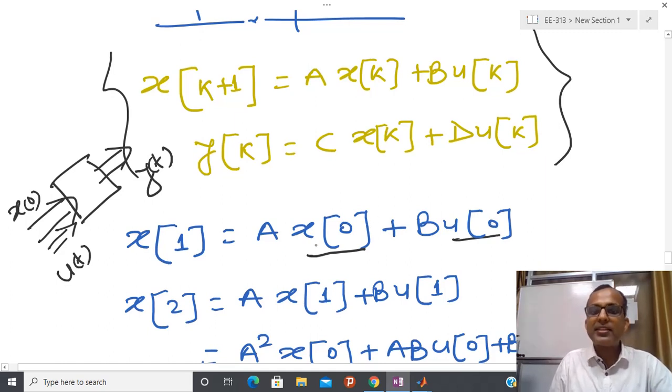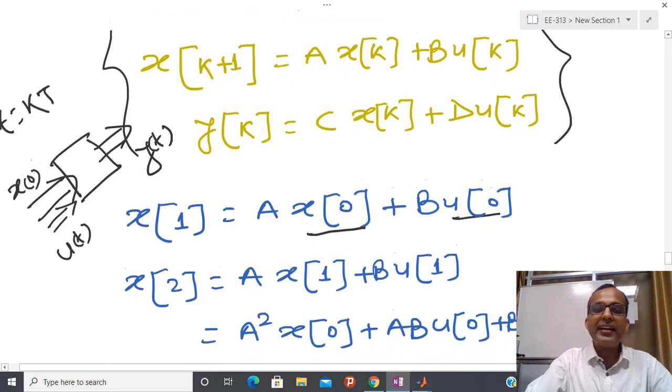When we start our experiment, at that time I know x0 and u0, and I know u at each discrete instant, meaning t equal to kT. So I substitute this and I can recover x1.